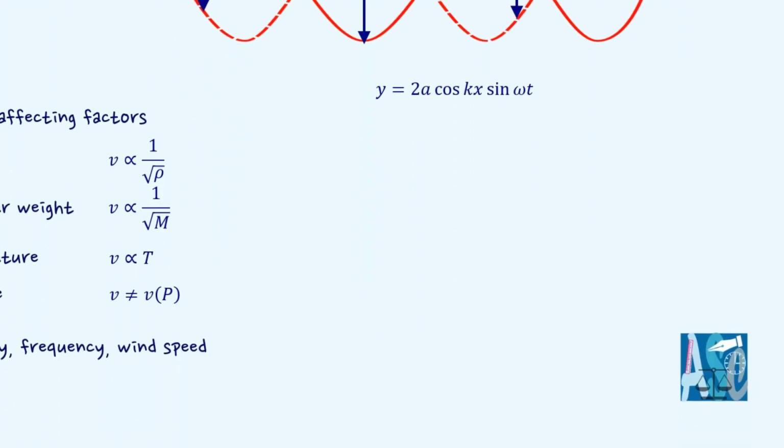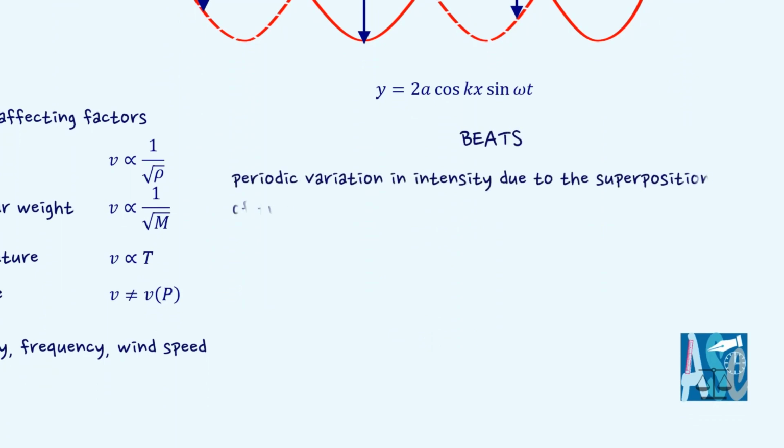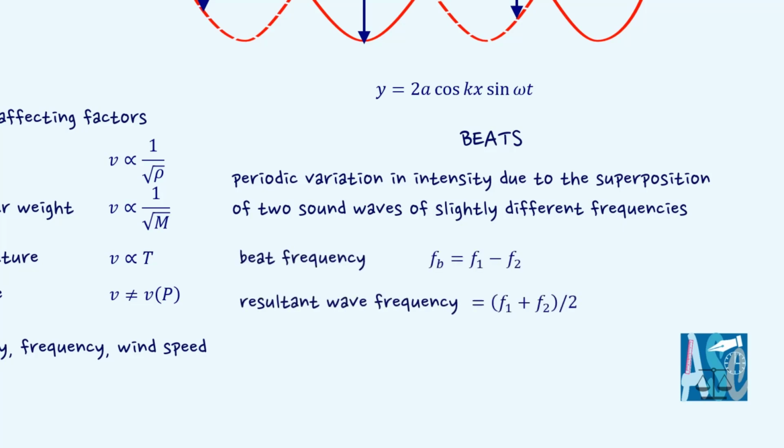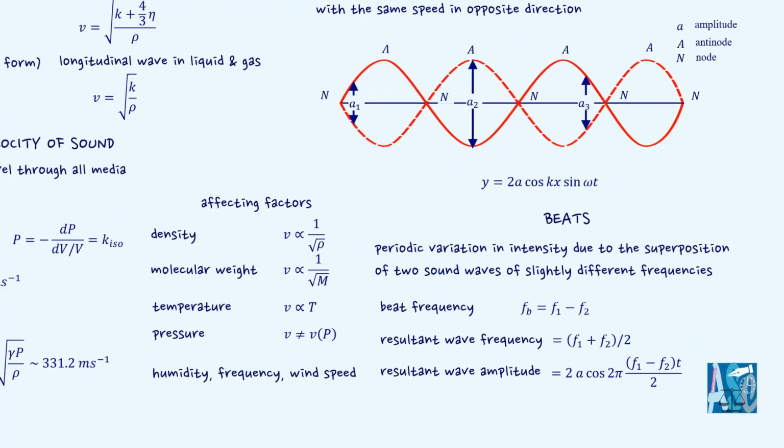The periodic variation in intensity at a given point due to the superposition of two sound waves of slightly different frequencies traveling in the same direction is called beats. The frequency of beats is the number of intense sounds heard per second. The equations for beat frequency, resultant wave frequency, and wave amplitude are also provided.